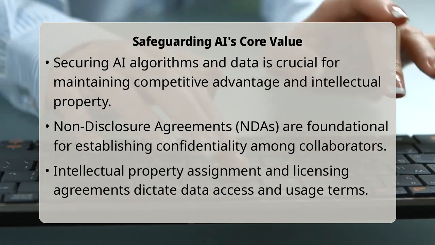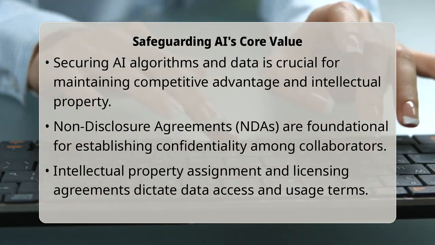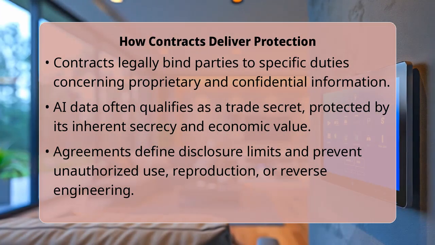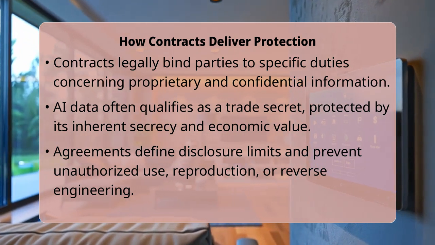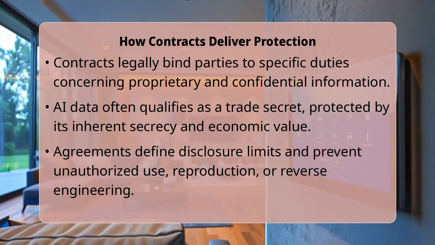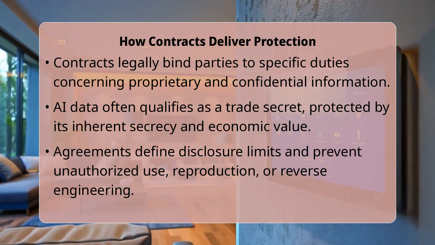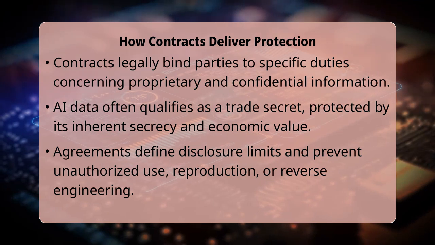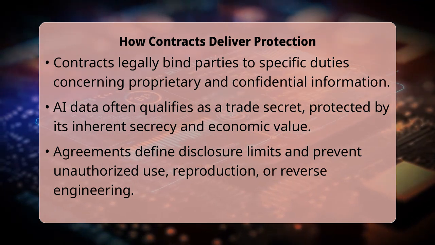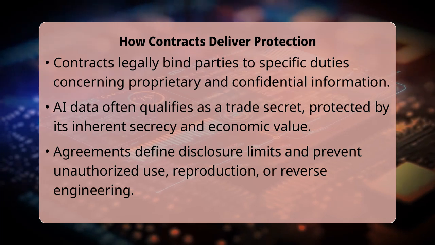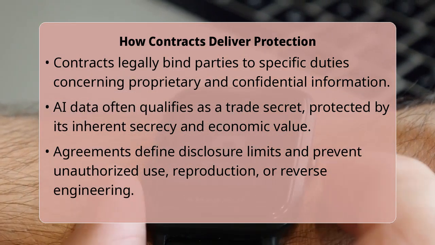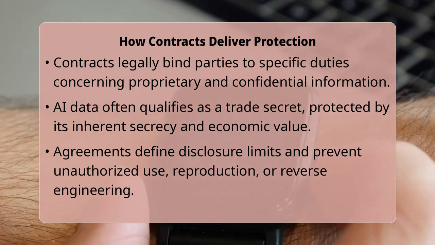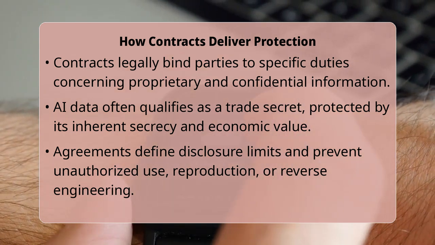Non-disclosure agreements, commonly known as NDAs, create a confidential relationship where recipients agree not to disclose or use proprietary data for unauthorized purposes. Intellectual property assignment clauses explicitly transfer ownership of any new developments or derived works back to the original owner, preventing unintended rights acquisition. Licensing agreements, on the other hand, define the precise terms under which another party can access, use, or modify the artificial intelligence system or its data, specifying scope, duration, and restrictions.